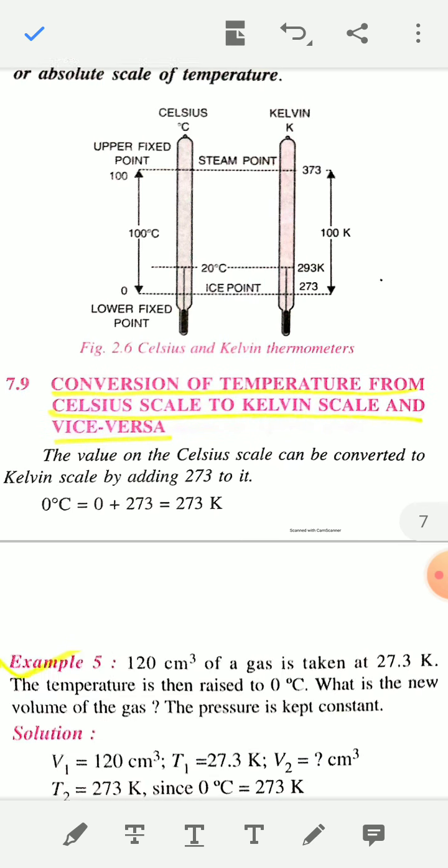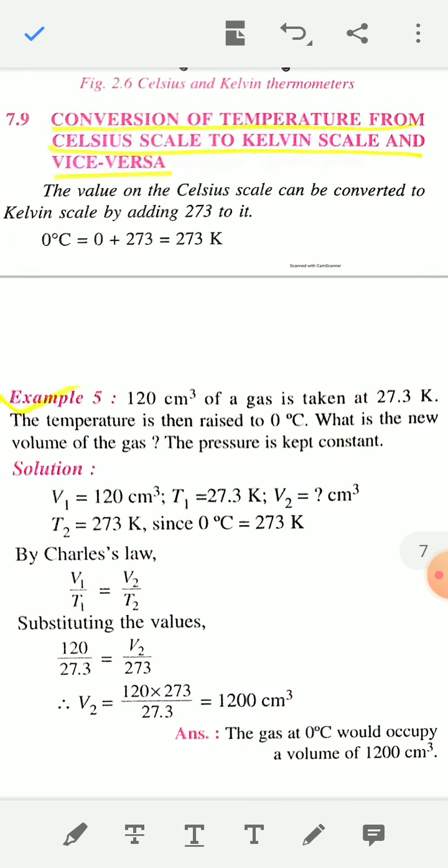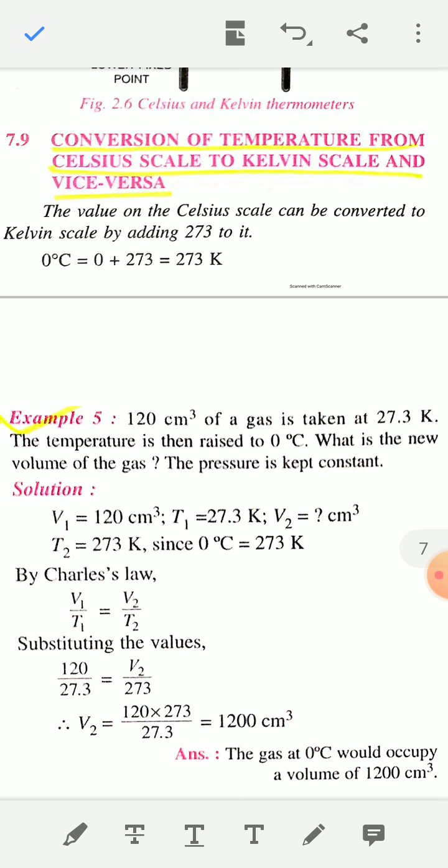How to convert the value of the Celsius scale into the Kelvin scale? The value on the Celsius scale can be converted into Kelvin scale by adding 273 to it. Suppose 25 degrees Celsius, then you have to add 25 plus 273, that is 298 Kelvin.